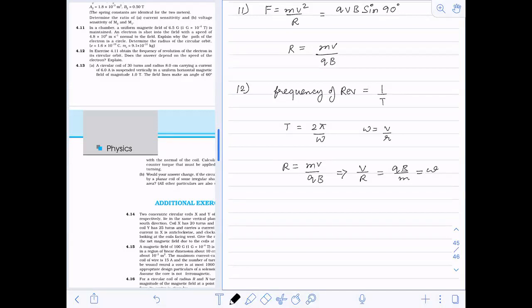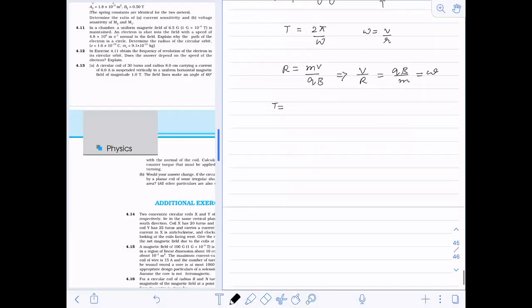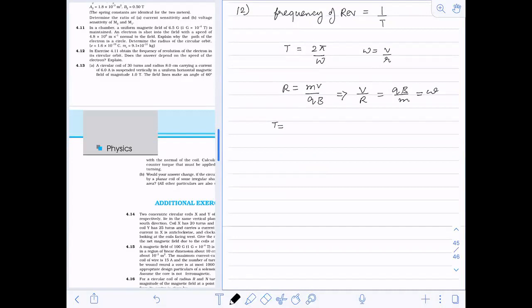Omega I have calculated. Can I calculate the time period now? So T will be equal to 2 pi by omega, and omega is qB by m. We are asked to calculate the frequency, so it becomes qB by 2 pi m.